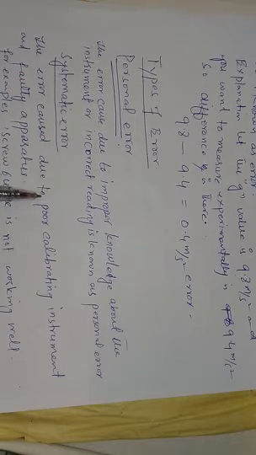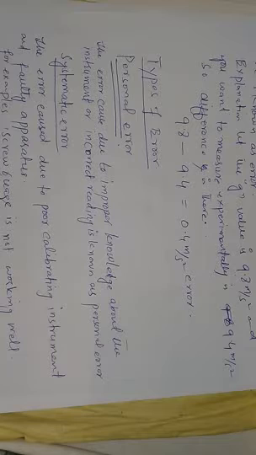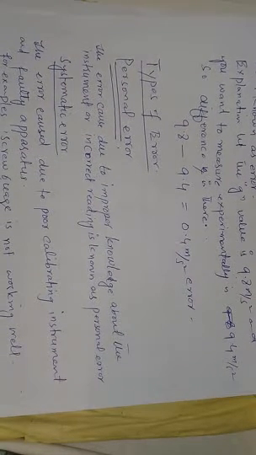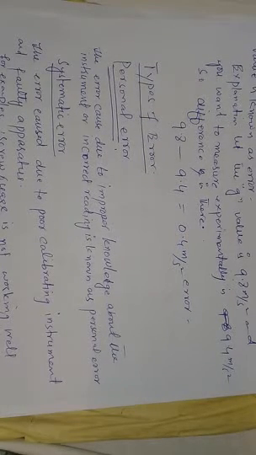Error caused due to poor calibration of the instrument or a faulty apparatus, meaning when the apparatus is not working properly. And random error. This error is also called accidental error, meaning whenever we are performing an experiment and there is an abrupt change in the environment, such as snowfall or any other storm, due to which your result changes, such an error is called a random error.